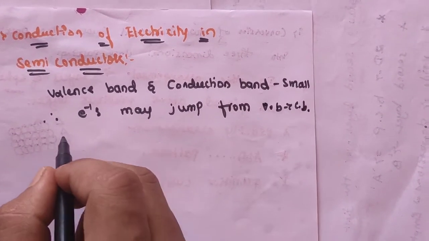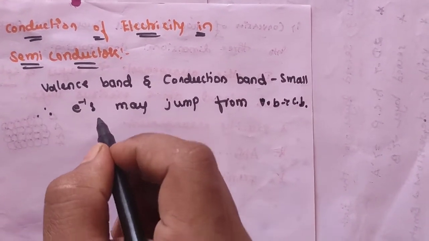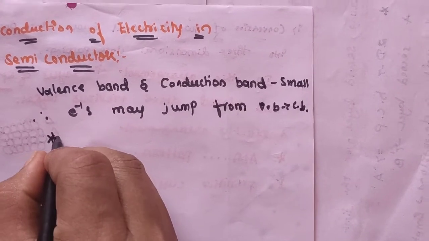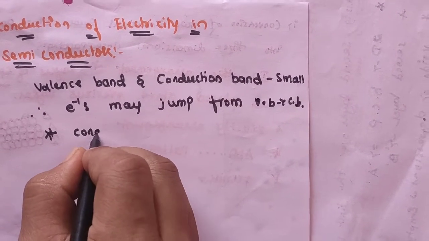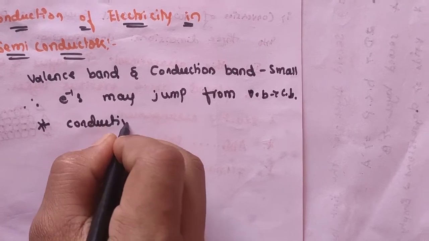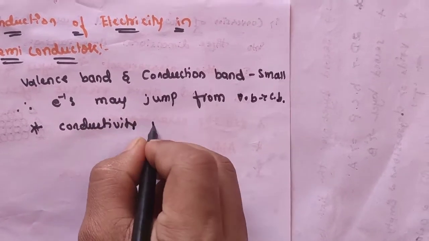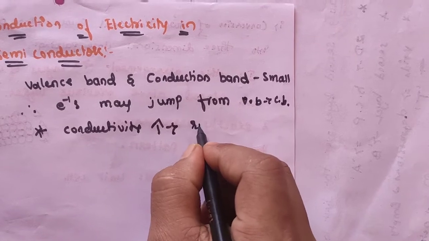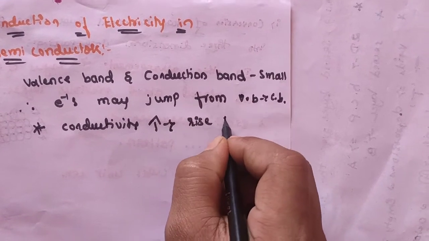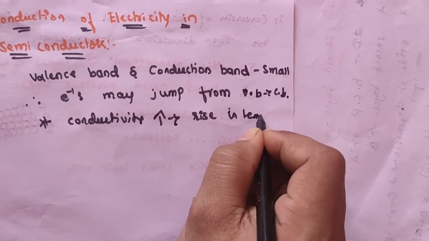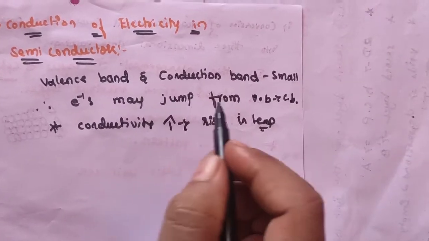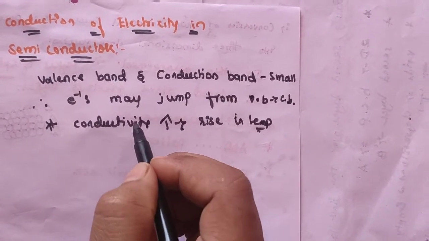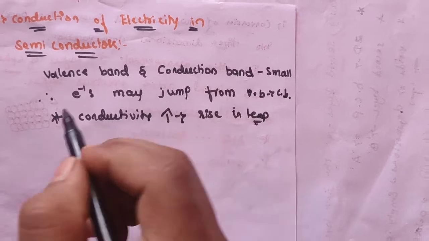Here the electrical conductivity of semiconductors increases with a rise in temperature. How does it increase? Whenever there is a rise in temperature, automatically the conductivity increases, since more electrons can jump to the conduction band.